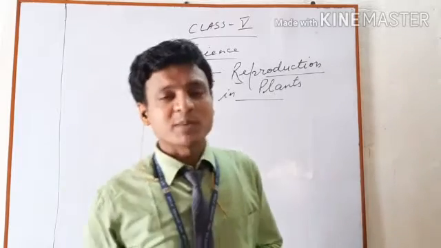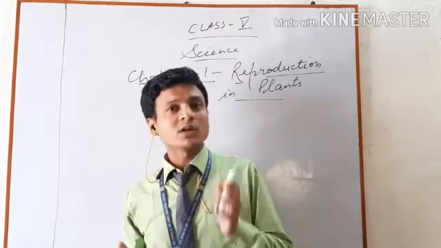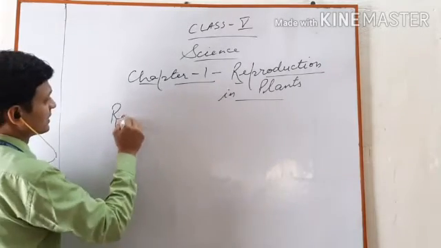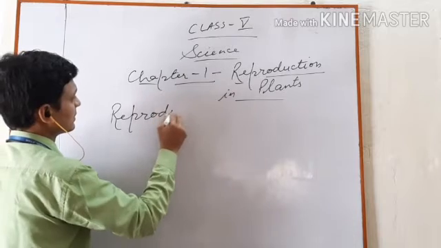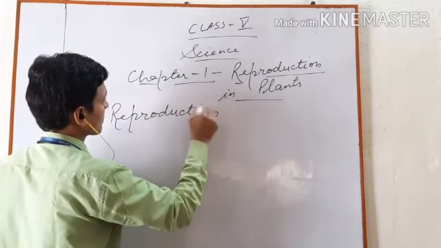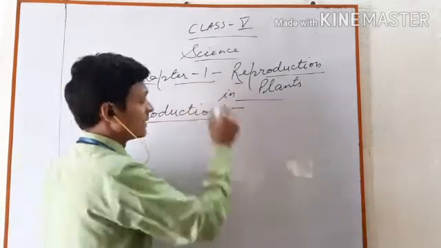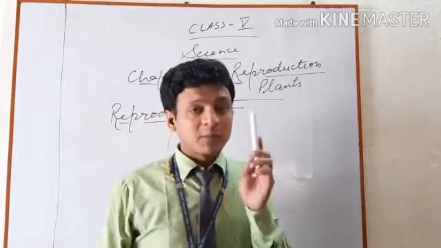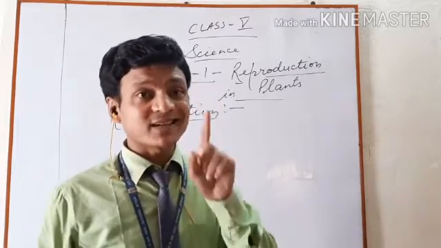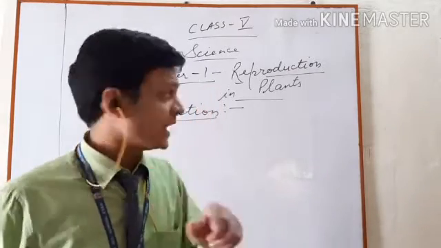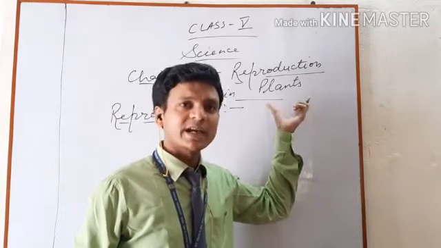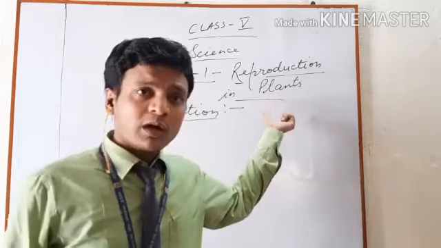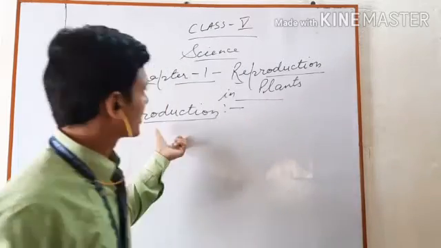Before discussing the chapter, first of all, you should know about reproduction. Actually, reproduction is the process that occurs only in living things. I am repeating it. Reproduction is the process that occurs only in living things. And since plants are living things, that's why plants also reproduce. Now, I am telling you the definition of reproduction.